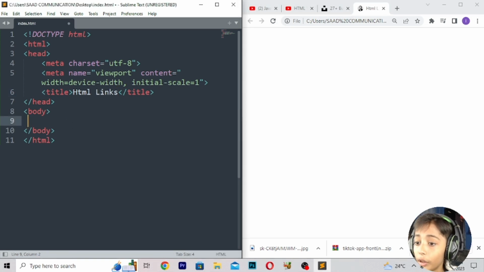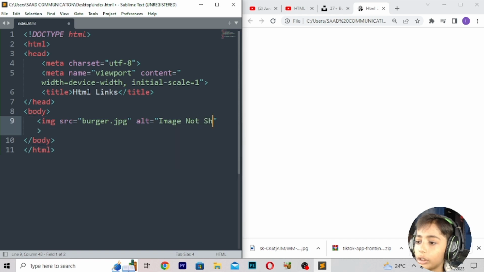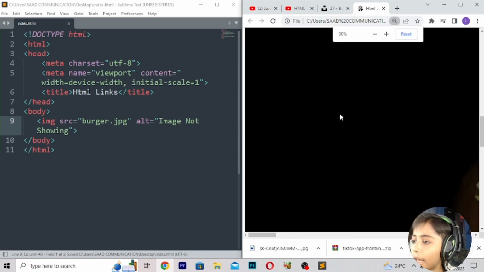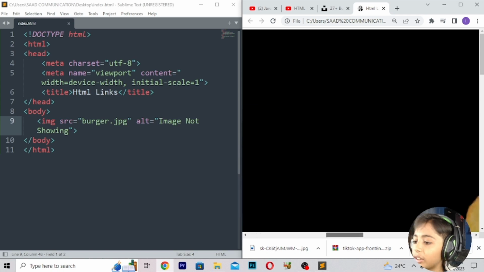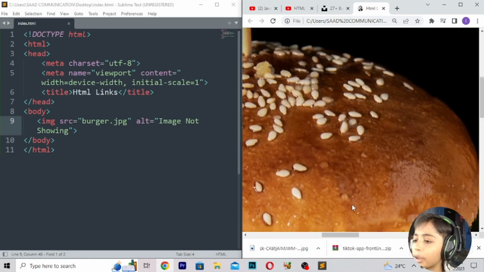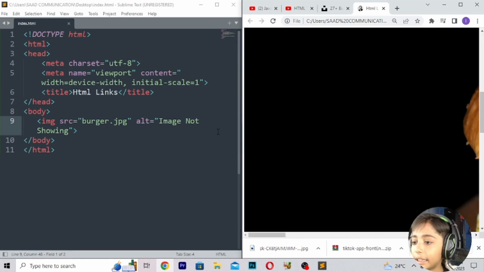And now first of all here, HTML link. First of all, here you can write image, and here we can write burger.jpg, and here we can write alt should be image not showing. Then save, then refresh. So my image is so big. You can go to the style.css and fit it, but I will not fit it because it is my HTML class. Okay, here you can see it. It is my image that has come.